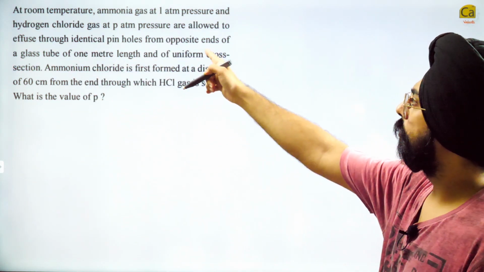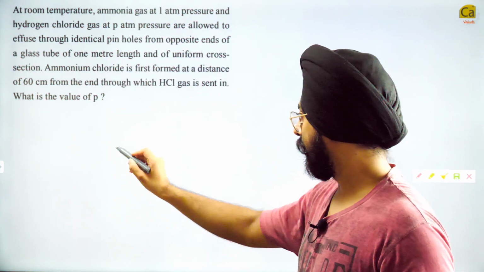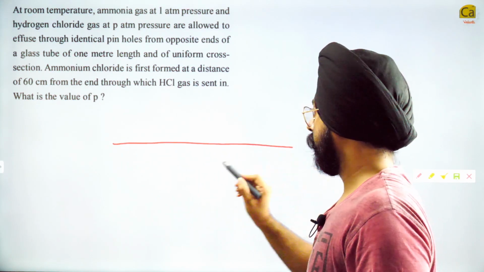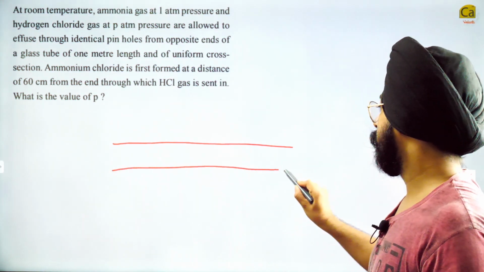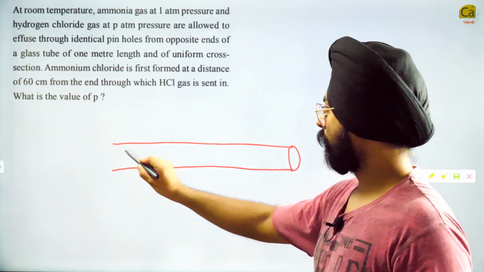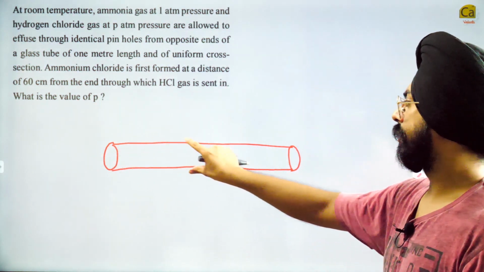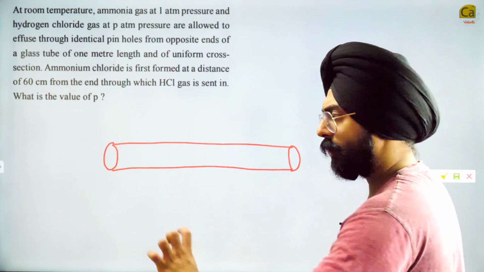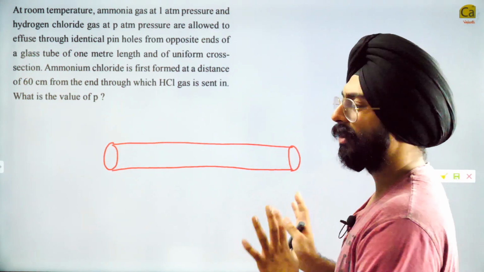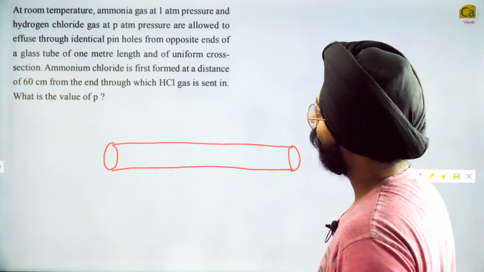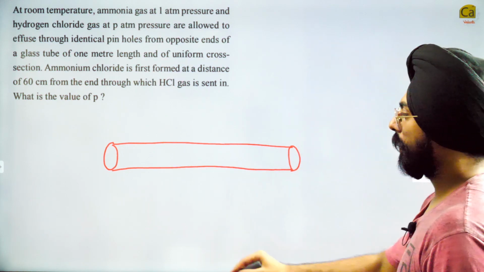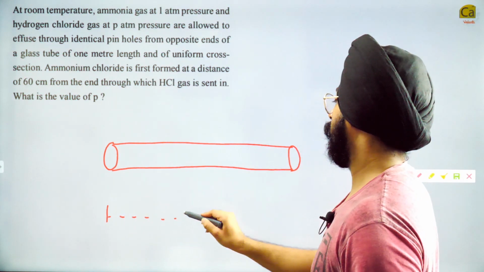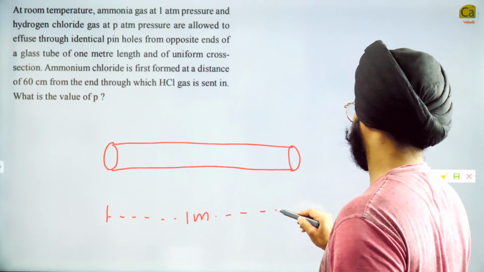You have a glass tube of 1 meter length. This is the glass tube of 1 meter length. And it has a uniform cross section. It's not big or small. It's just a uniform cross section. My drawing is not very good. So this entire thing is of length 1 meter.